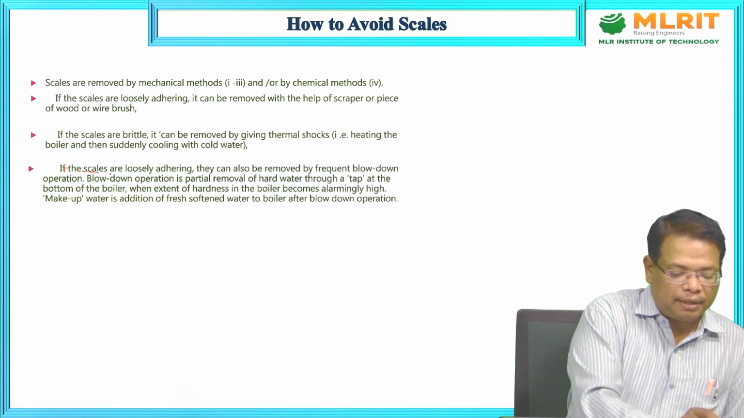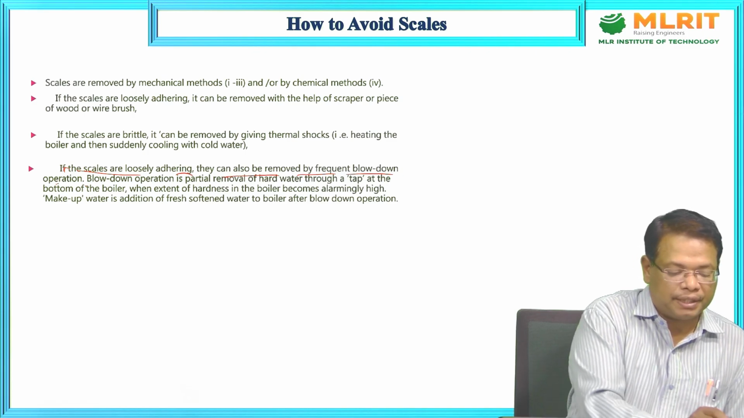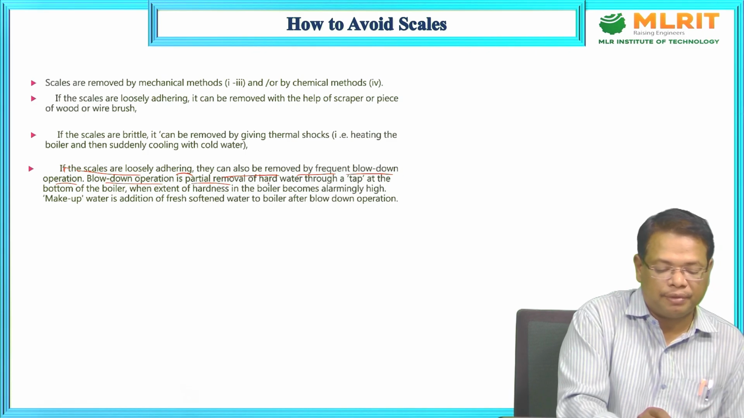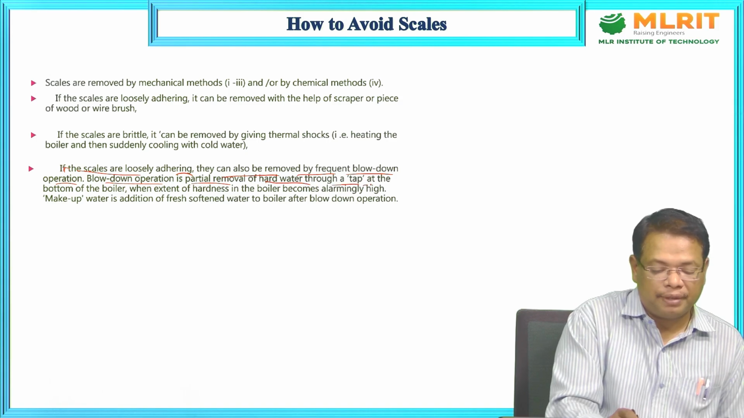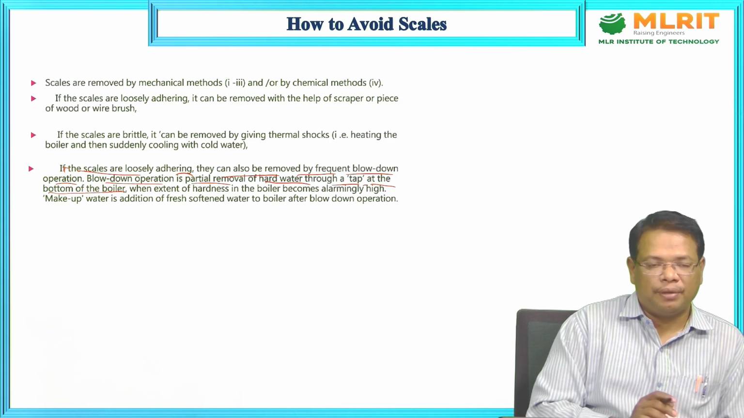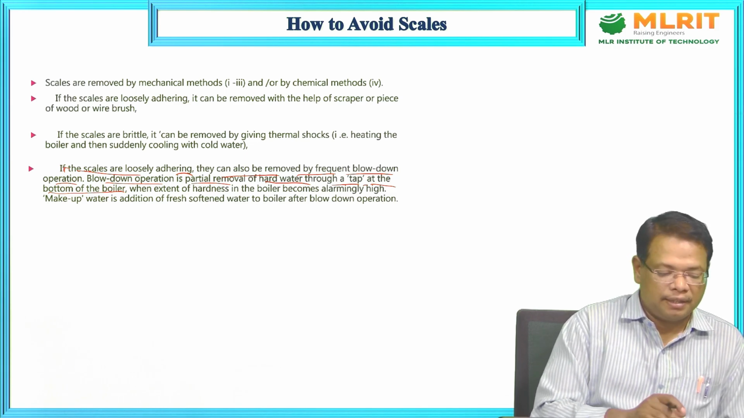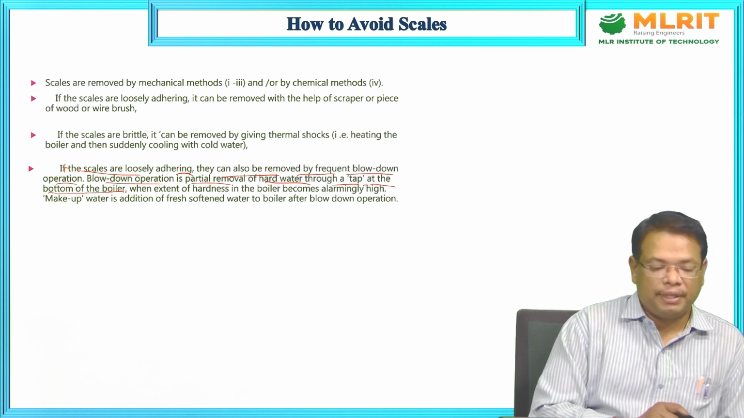If the scales are loosely adhering, they can also be removed by frequent blowdown operation. Blowdown operation is a partial removal of the hot water through a tap at the bottom of the boiler. If you give a small tap at the bottom of the boiler, the loosely held scales will be removed.